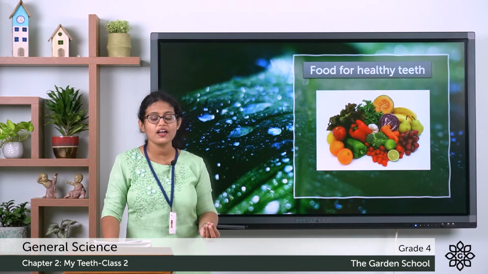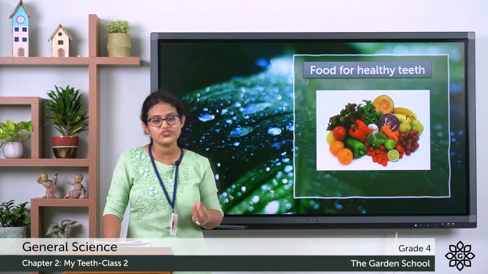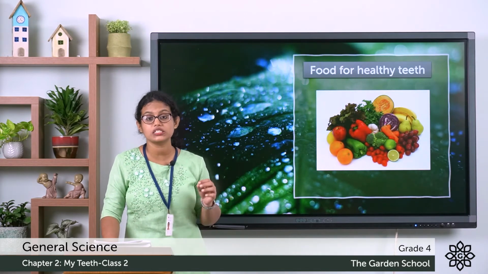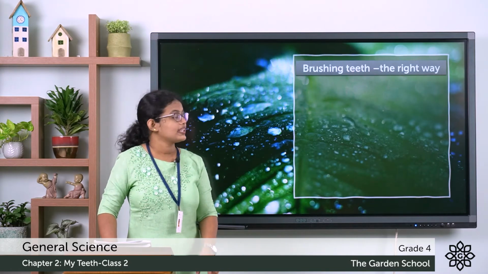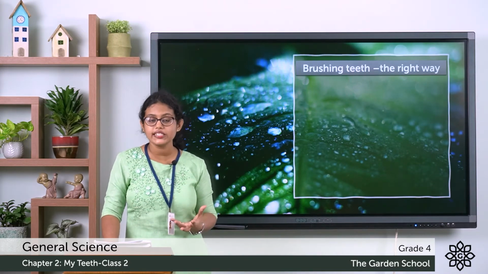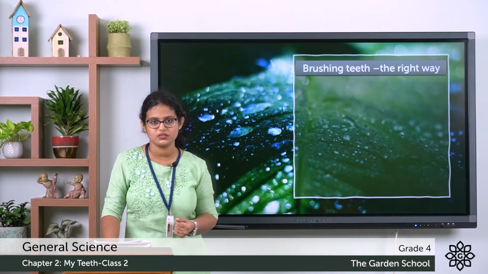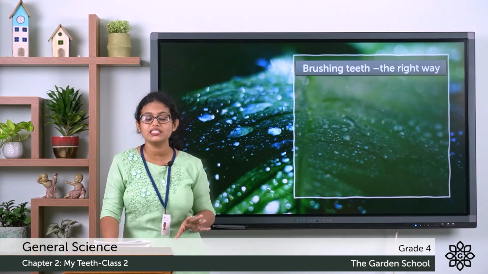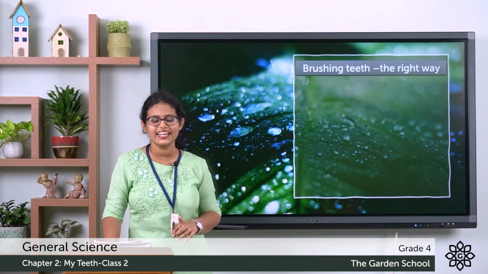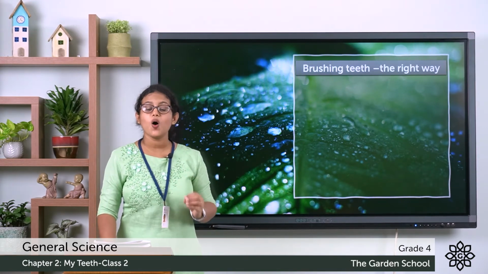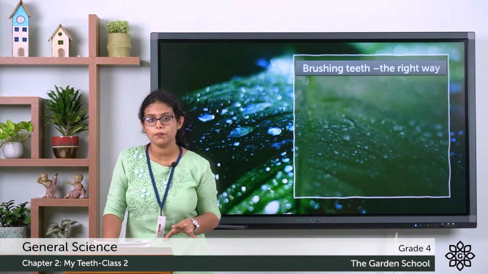And you have to have these vitamin C rich foods in order to keep your teeth and your gums healthy. The next is about the right way to brush teeth. So we all brush our teeth every day, and do we brush our teeth in the right way? So let's see. Oral hygiene is very, very important.